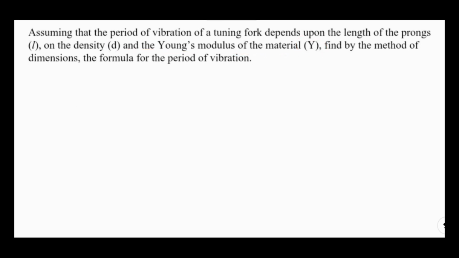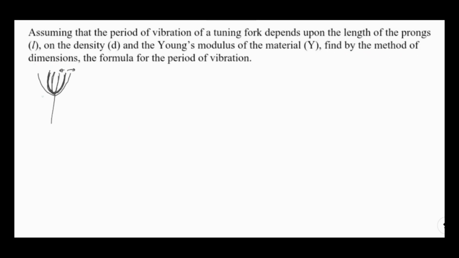So we must know what a tuning fork is. A tuning fork is a thing like this. The two arms are called the prongs, and when you vibrate it, the arms go outwards and inwards. They continuously go outside and inside, and in this manner they vibrate. So we need to find out the time period of this tuning fork. In this question, we need to find it by the method of dimensions.